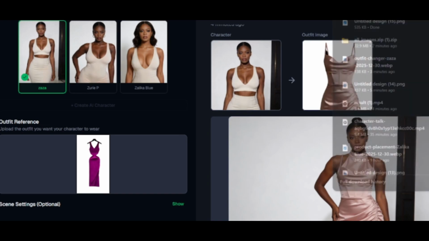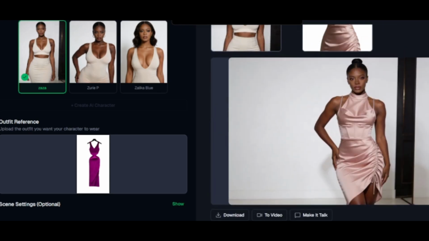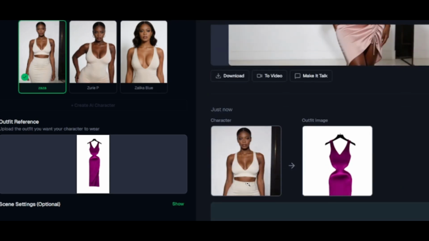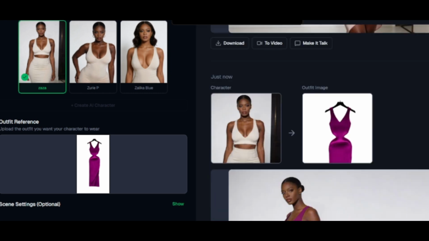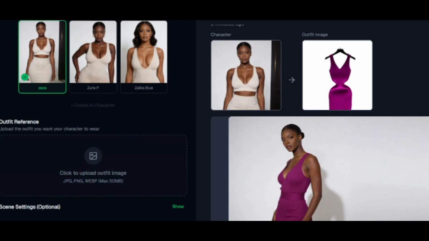So I'm gonna generate. Let's give it a minute, and I'm gonna come back once it has been done. What this is doing is she's changing this one to this one. Then see, this is the cloth. It has changed, even though it has added something maybe like this, because it didn't pick everything, but you can see it is almost close to the cloth that we want to promote. Super beautiful. And I want you to focus here, because the face remains the same.